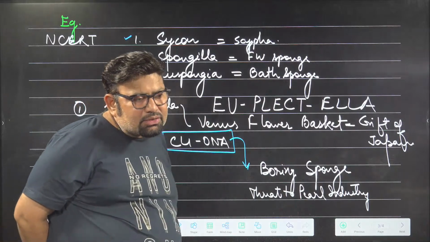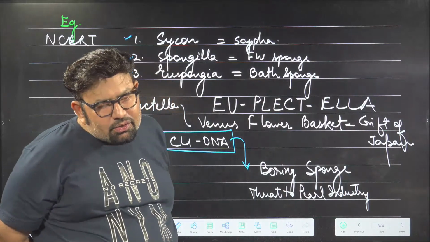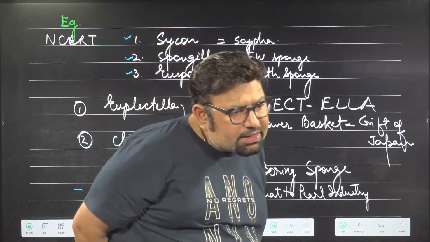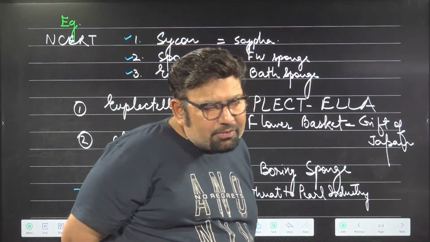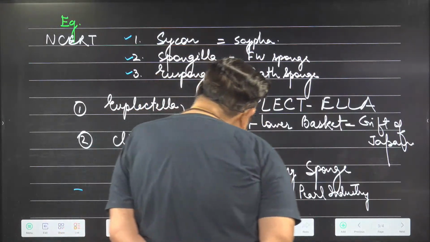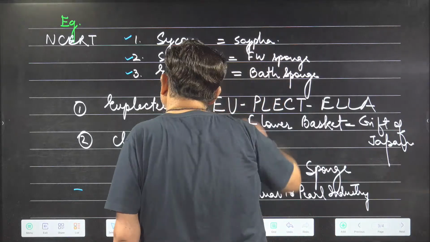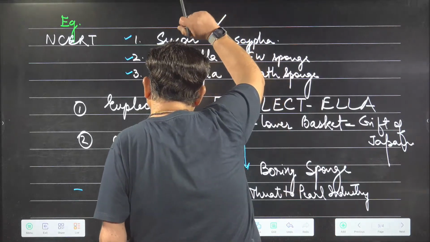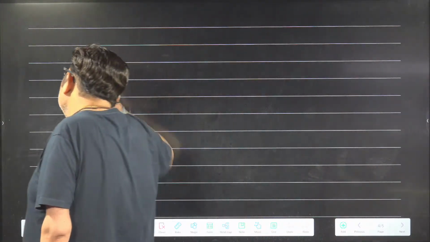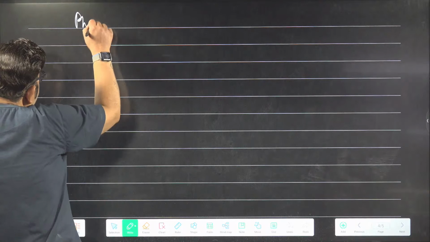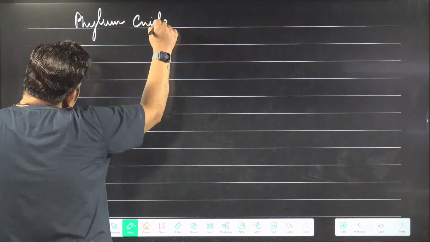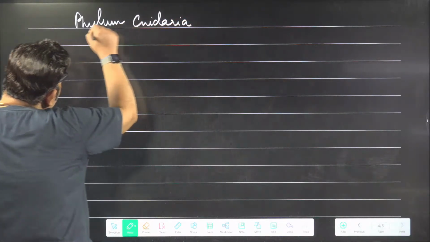I know these two examples, Euplectella and Cliona, are not in the NCERT. The remaining three examples are NCERT. Weak syllabus, beta, I told you, up to Cnidaria. Phylum Cnidaria, C-N-I-D-A-R-I-A. Well, that's all you need to know about phylum Platyhelminthes. Now, phylum Cnidaria.